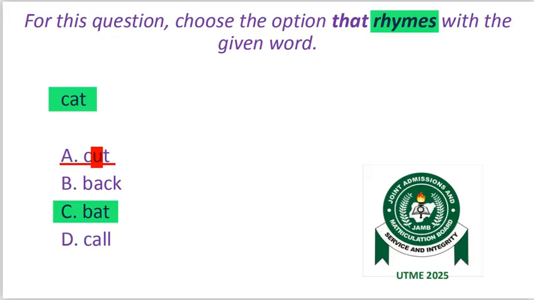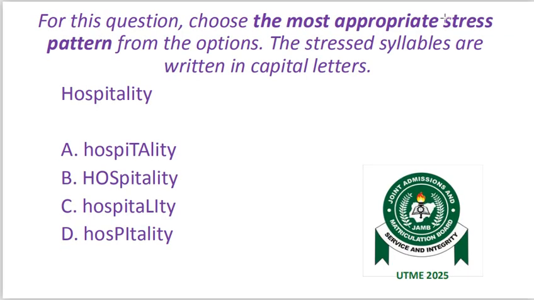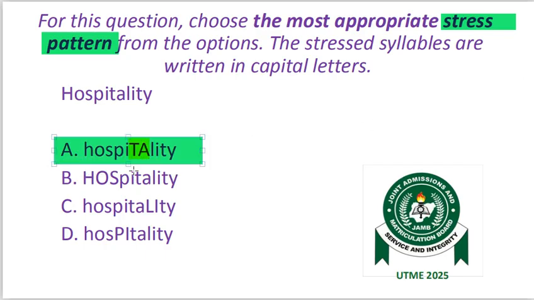The following question, the instruction says, for this question, choose the most appropriate stress pattern from the options. The stressed syllables are written in capital letters. This one is based on stress. We have the word hospitality, and we have different stress patterns. But as we just looked through, hospitality is stressed on the third to the last syllable. The last syllable is ty. The second to the last syllable is li. The third to the last syllable is ta. And that is option A, hospitality. Option A.